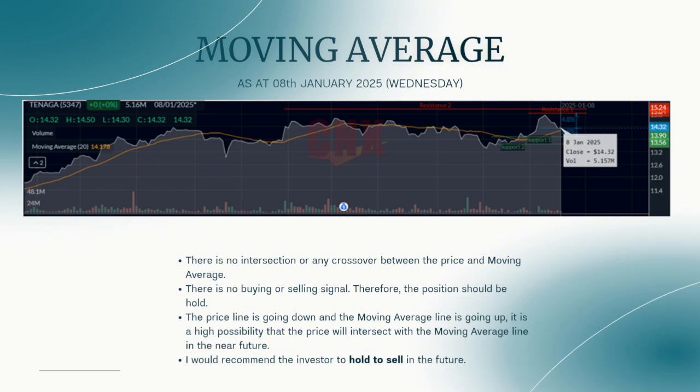Okay, the first one is moving average. According to the chart, there is no intersection or crossover between the price and moving average. Hence, there is no buying or selling signal. Therefore, the position should be hold. But since the price line is going down and the moving average line is going up, it is a high possibility that the price will intersect with the moving average line in the near future. Based on this analysis, I would recommend the investor to hold to sell in the future.